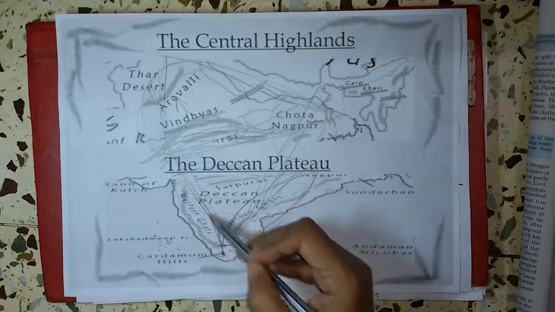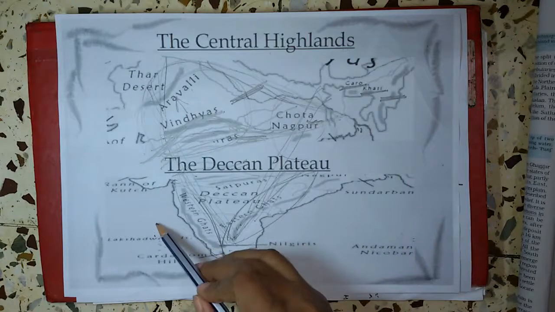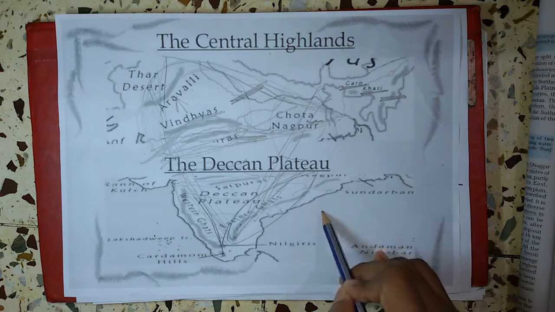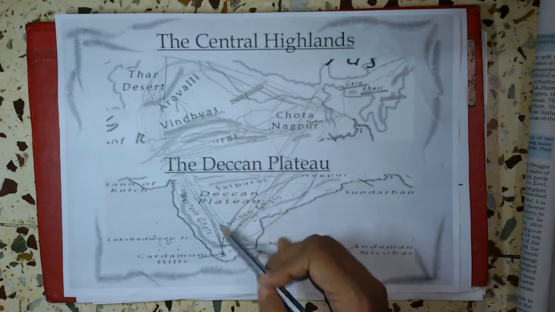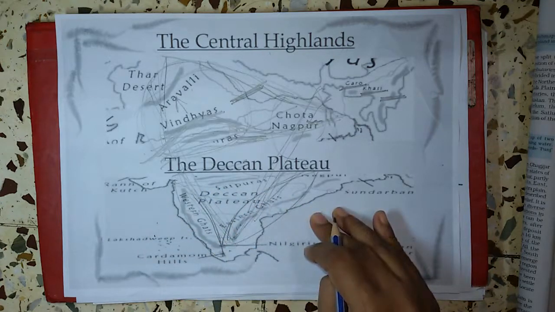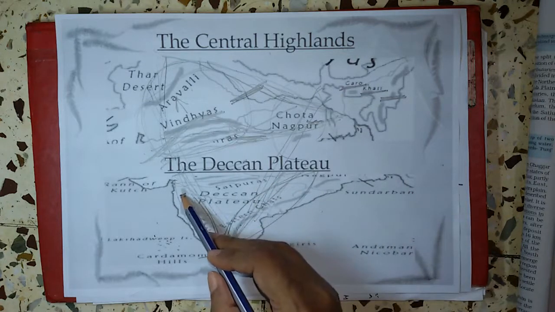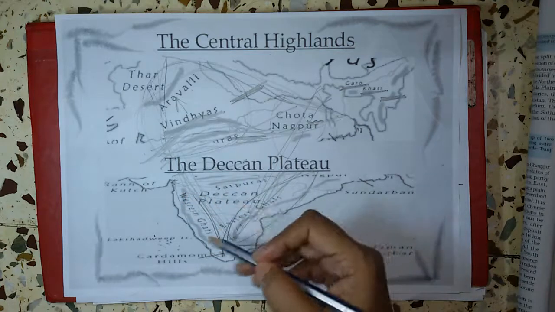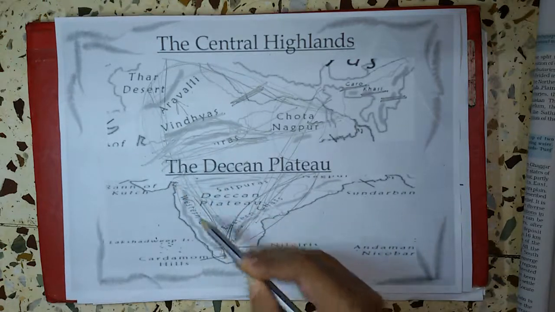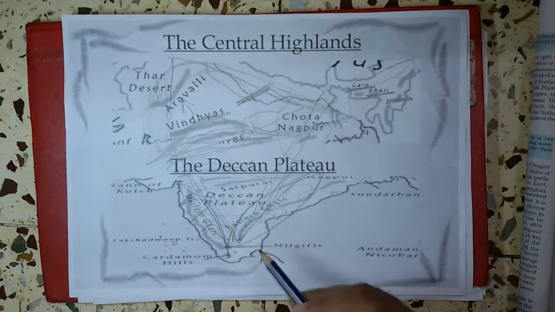Now we will study the Western Ghats and Eastern Ghats. The Western Ghats are situated near the Arabian Sea, and the Eastern Ghats near the Bay of Bengal. Western Ghats are towards the western edge, and Eastern Ghats towards the eastern edge of the Deccan Plateau. In the Western Ghats we can see different kinds of ghats. That is the reason it is called ghat. Mountains are there, and in between passes are also there. So these passes are called ghats.